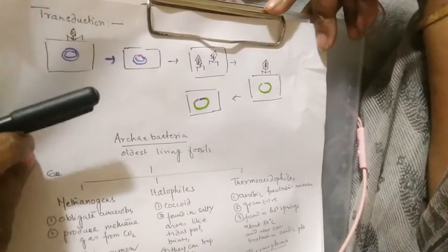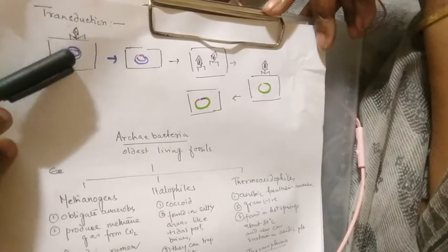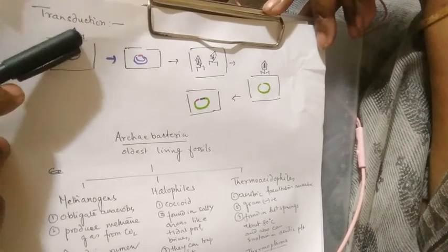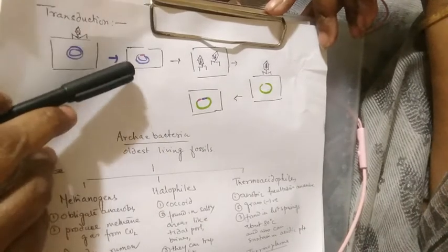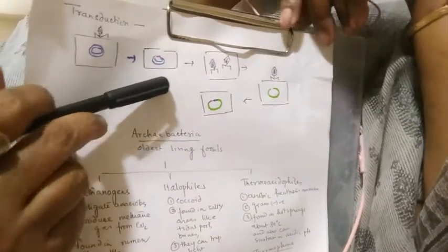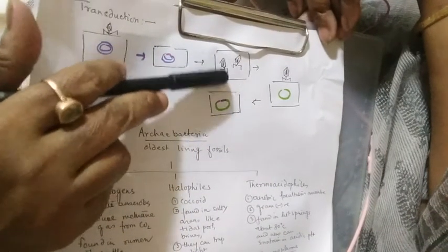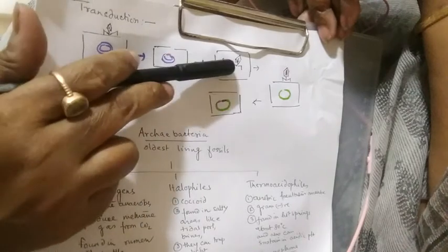Another one is transduction. In this transduction, the genetic material of the bacteriophage enters the bacteria and gets attached to the bacterial chromosome, and then finally new bacteriophages are formed where the genetic material contains a part of the bacterial chromosome.